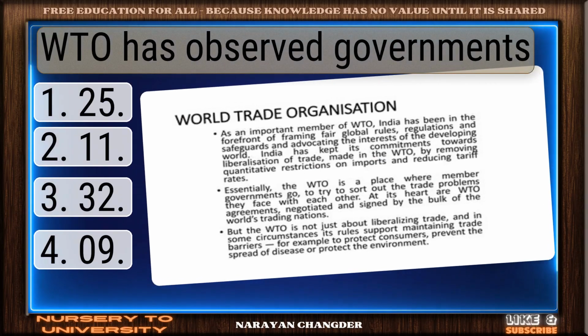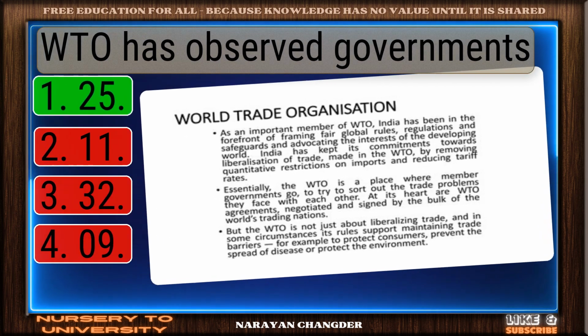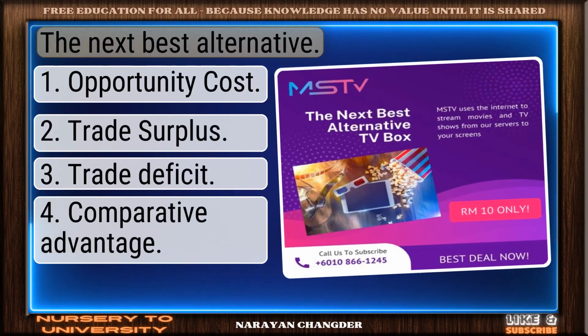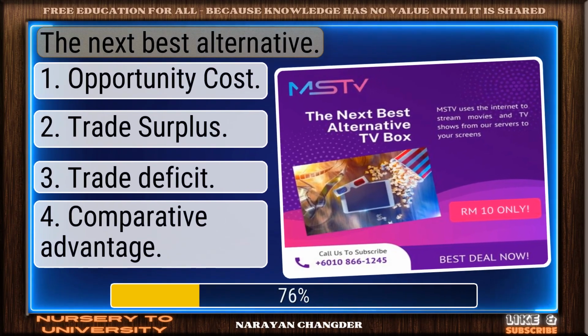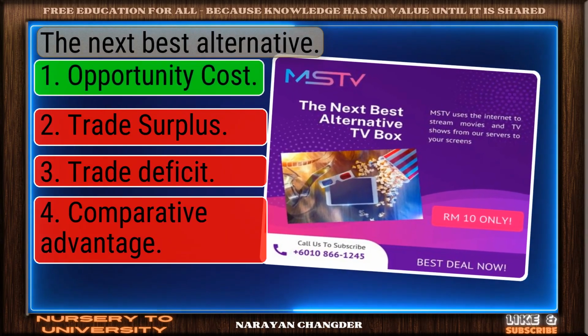2 has observed governments. Smart pick. 25 is the correct choice. The next best alternative. Great job. Opportunity cost is the accurate answer.